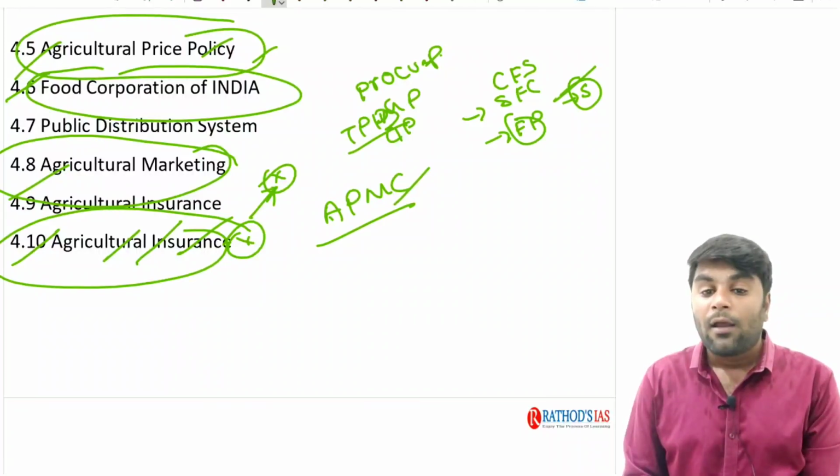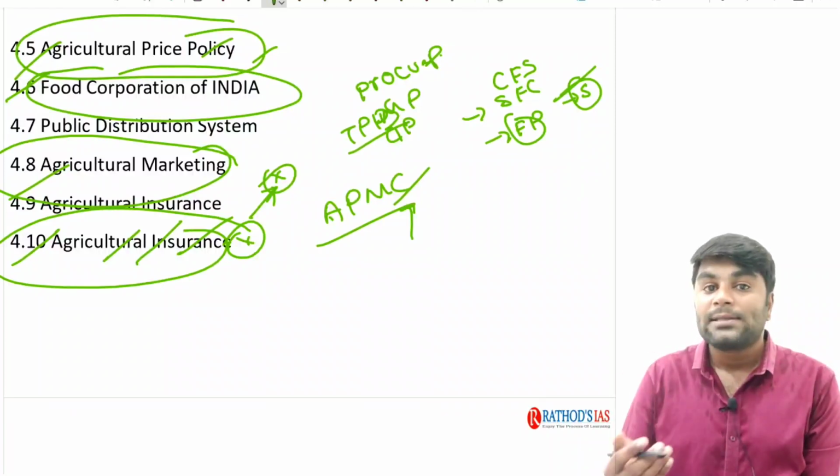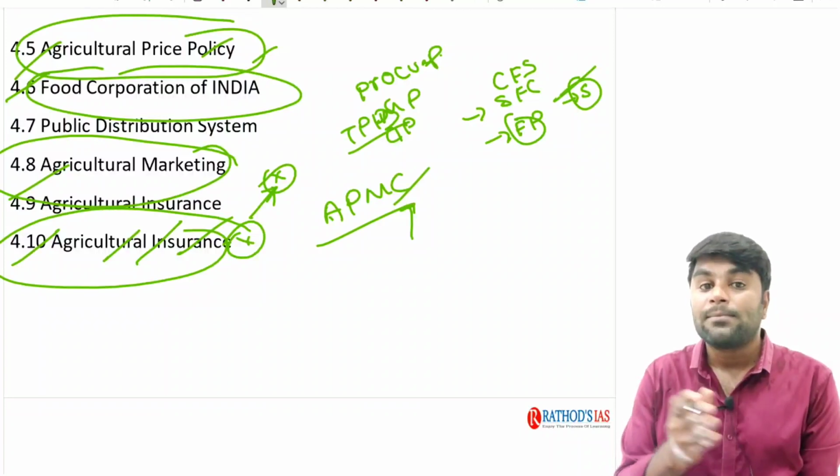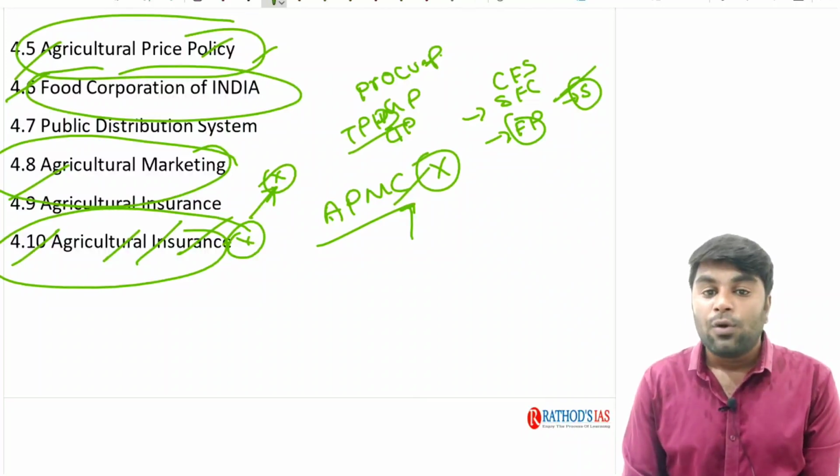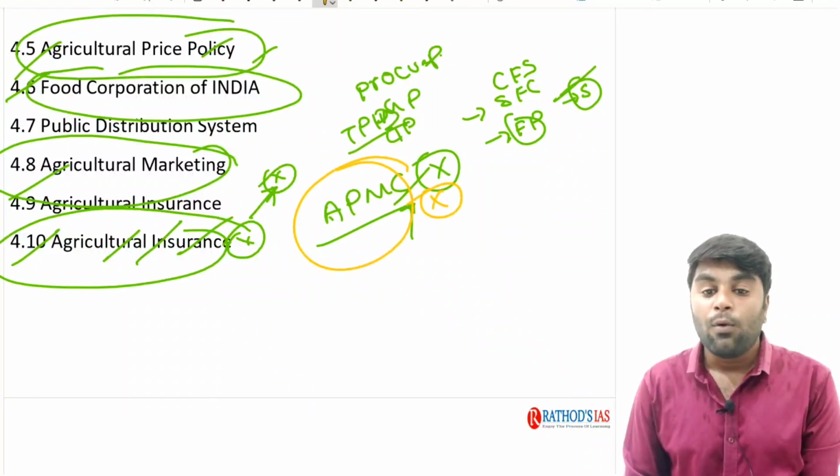But on the other hand, all the income which this APMC is going to earn as part of license fees and taxes is not being diverted to the consolidated fund of the state. In such a way, it is going to escape scrutiny. So we are clearly going to discuss what actions and mandates this APMC is going to perform, and what the lacunas are in the performance of these APMCs.